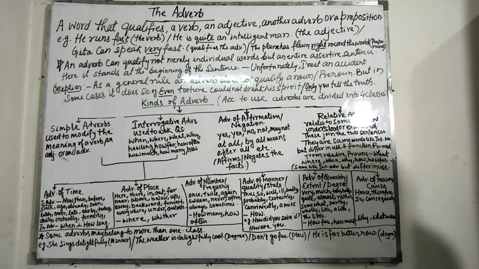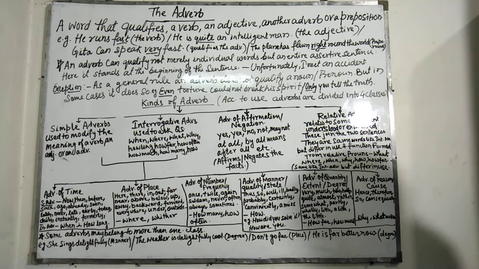Next is interrogative adverbs of manner, quality or state. How did you solve this problem? Manner. How are you today? State. The main adverb of this class is how. Next is interrogative adverb of quantity, extent or degree. How far was his statement true? Extent. How much sugar do you need? Quantity. The main adverbs of this class are how far, how much, etc.